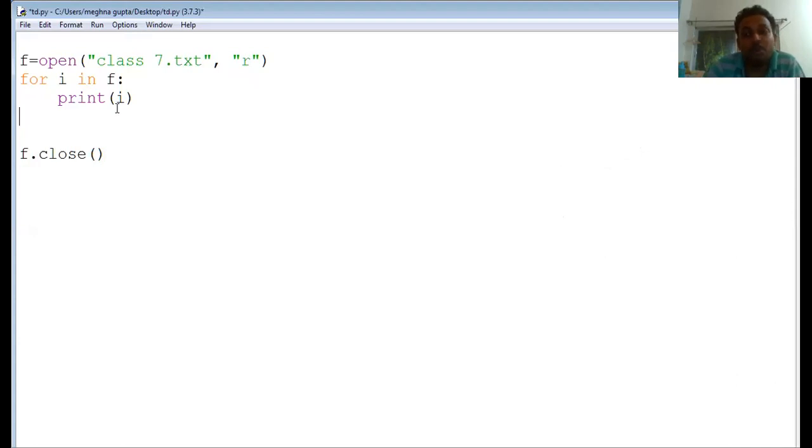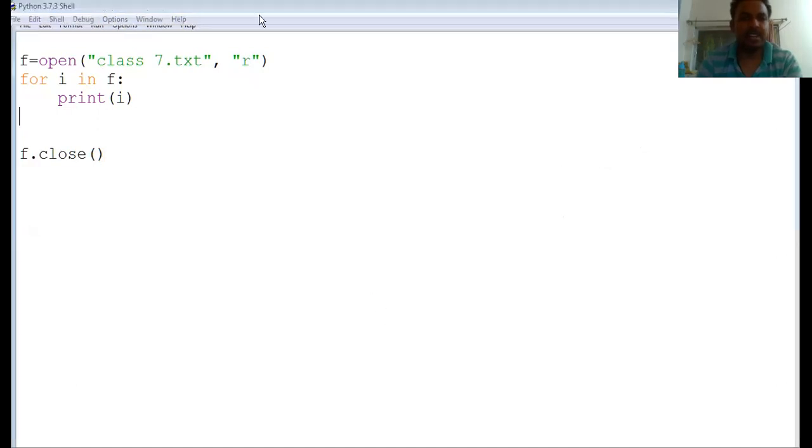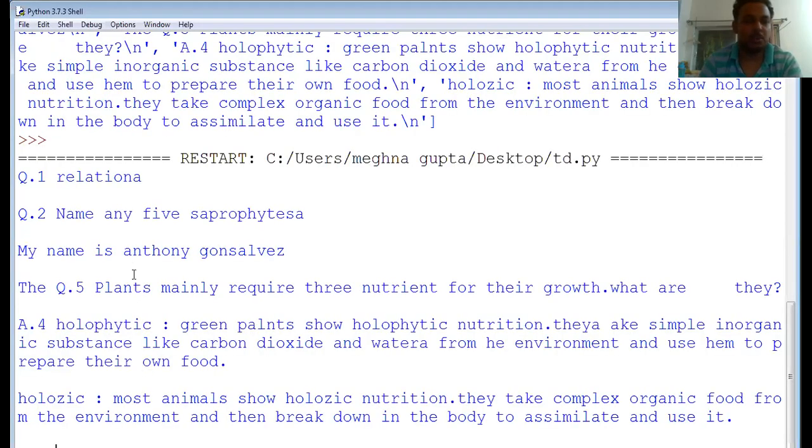if we want to perform an operation where we have been told that we have to perform the operation line by line. Now, it will print. If you run it, you will get the output. You need to trust me that you will surely get the output. So this is the output. All the content has been read line by line.